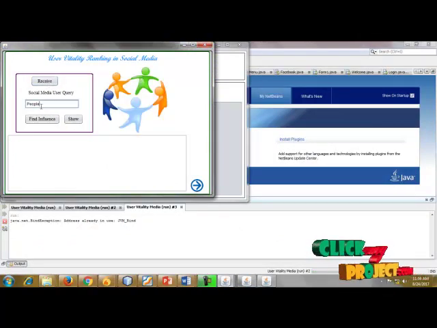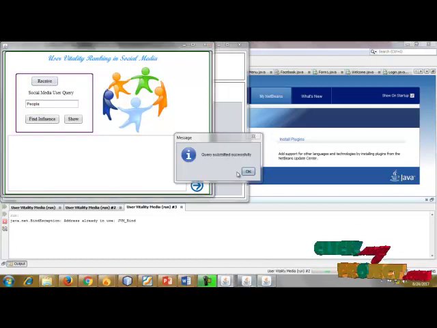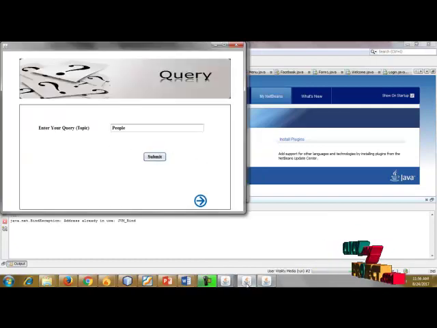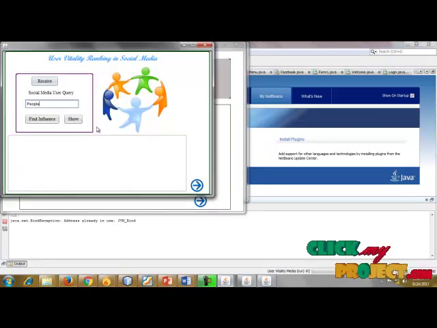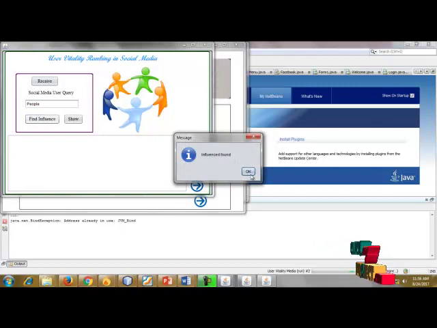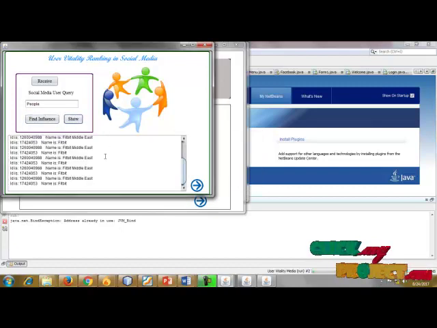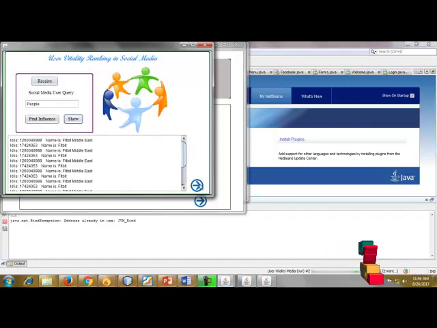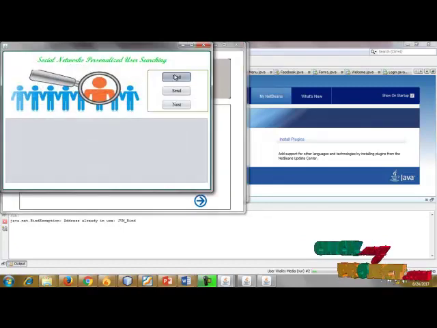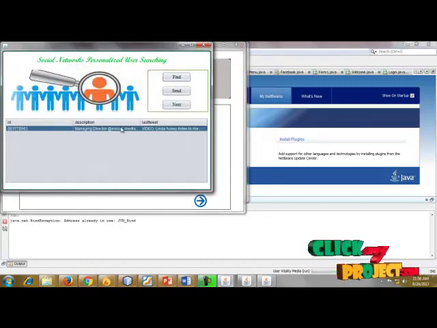The query submitted is people. So we are finding influence based on the people. The influence is found. These are the people's influences on the query. Go to the next. This is the managing director on social media. This is finding social network users based on the query.